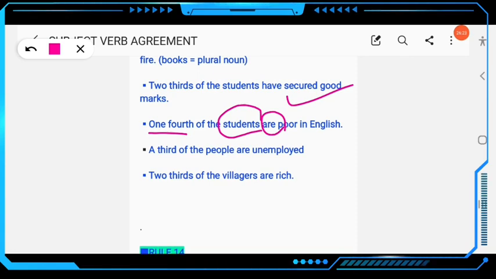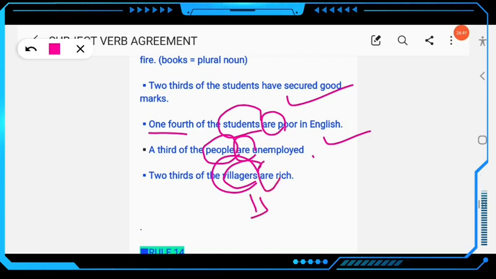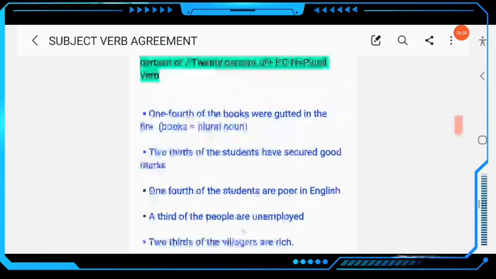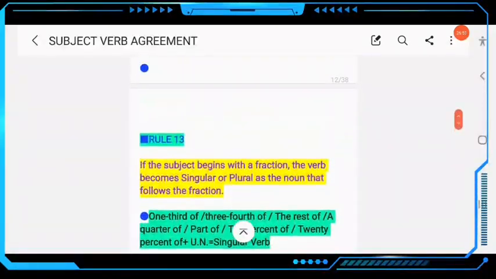Then next here, 1/3 of the people, people is plural. So here are unemployed. Are, not is, so you have to follow the noun here. 2/3 of the villagers are rich, so villagers is a plural countable noun. So the verb must be plural. 2/3 of the villagers are rich. Clear? This is rule number 13.